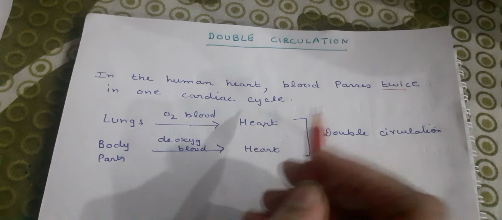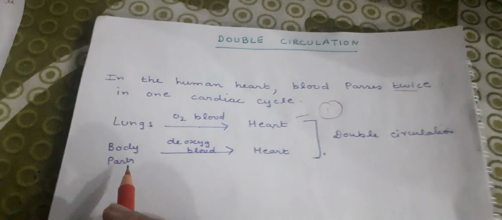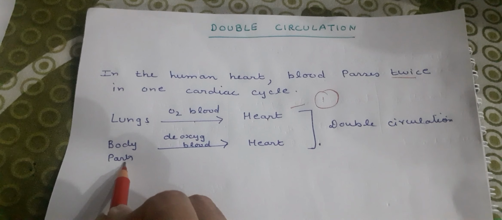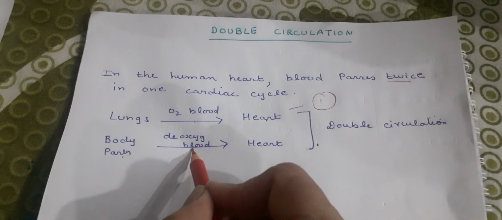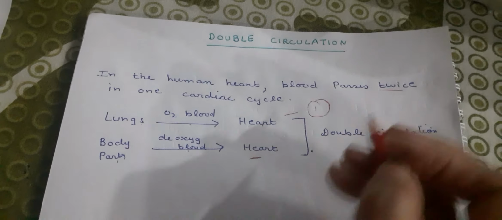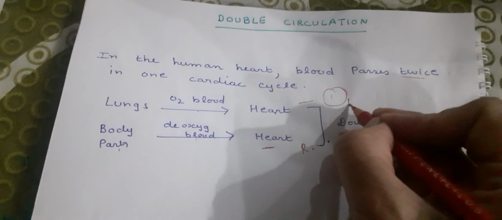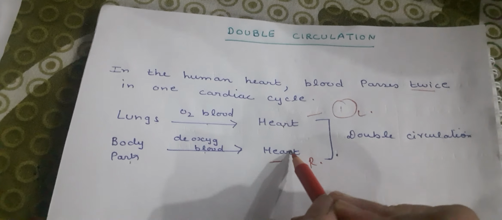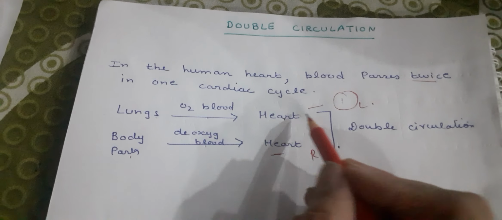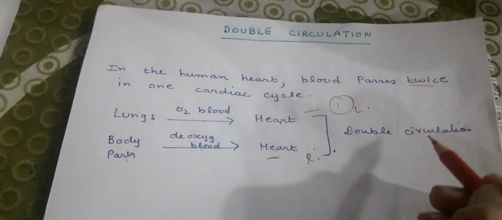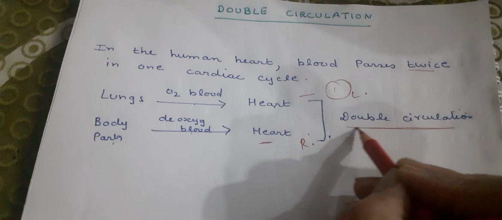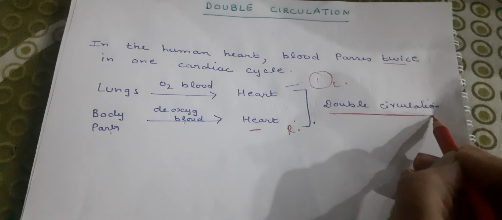You remember? This is the first. And another time from various body parts, deoxygenated blood again enters the heart. So blood flows twice in one cardiac cycle, and this is known as double circulation.